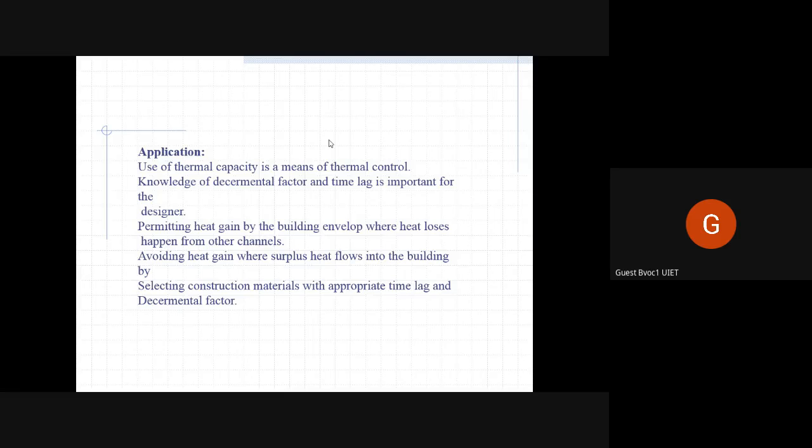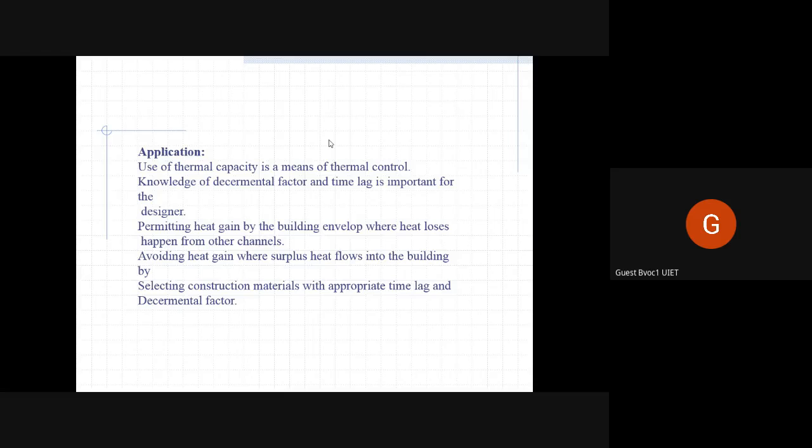If we use it to our advantage, that is the means to achieve thermal control, to control what temperature we want to maintain inside our space. Our main aim is this. This is why we install air conditioners, coolers, heaters and all of that, to achieve thermal control, to control how hot or how cool the interior gets.